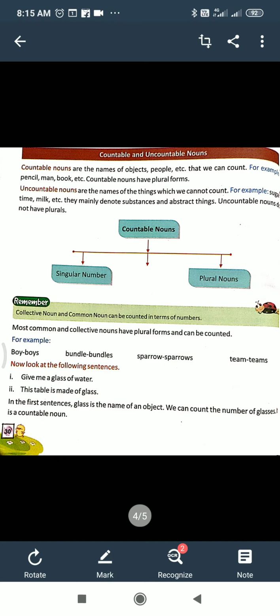And here in countable nouns there is a column. They are countable nouns, they are divided into two: singular number, plural number. It's very easy to understand. Singular number stands for one person, like boy, girl, etc. And plural number represents more than one: boys, girls, books, tables, chairs. Okay, like this.